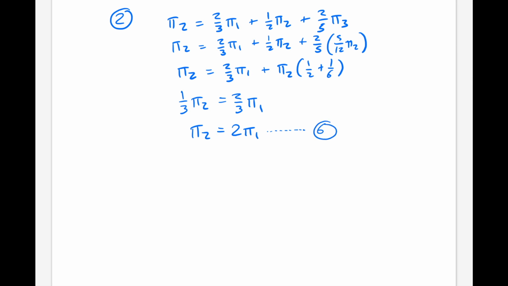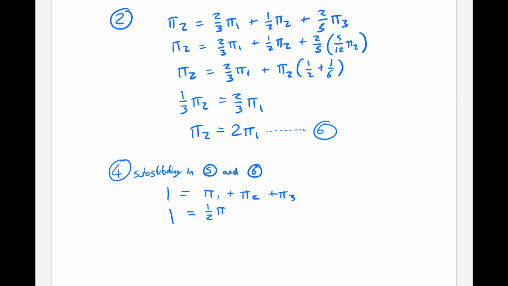Now going back to equation 4, which was our equation stating that all probabilities sum to 1, but substituting in the relations 5 and 6 that we just found. So we have 1 is equal to pi 1 plus pi 2 plus pi 3. We have 1 is equal to, if pi 2 is equal to 2 lots of pi 1, then pi 1 is equal to half pi 2.